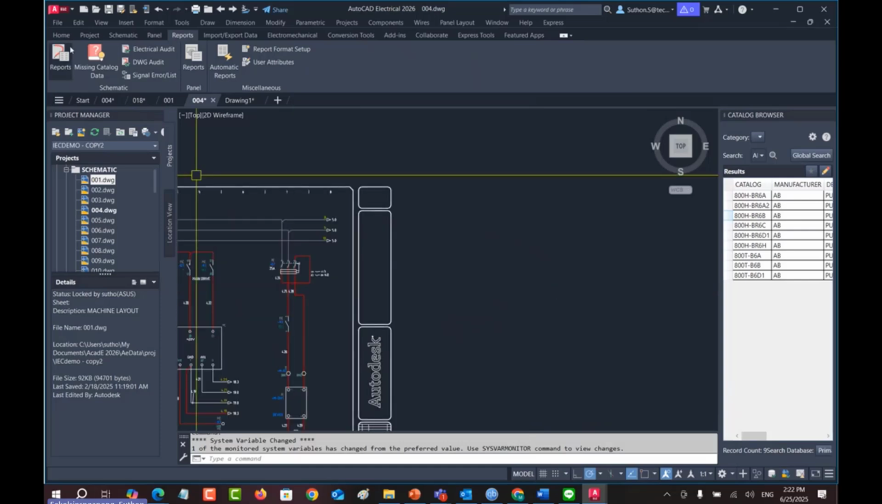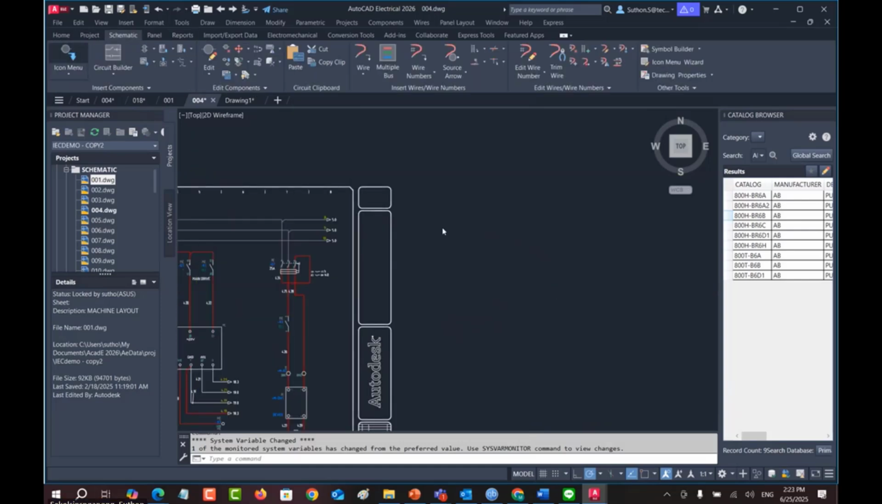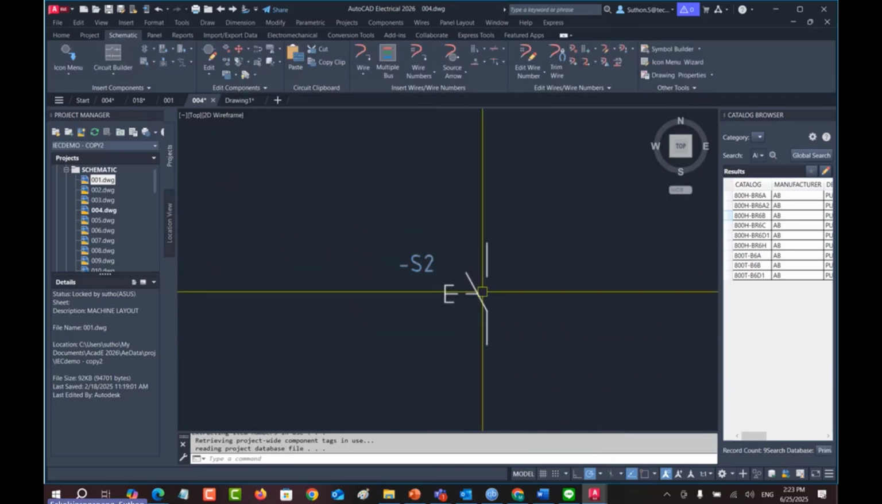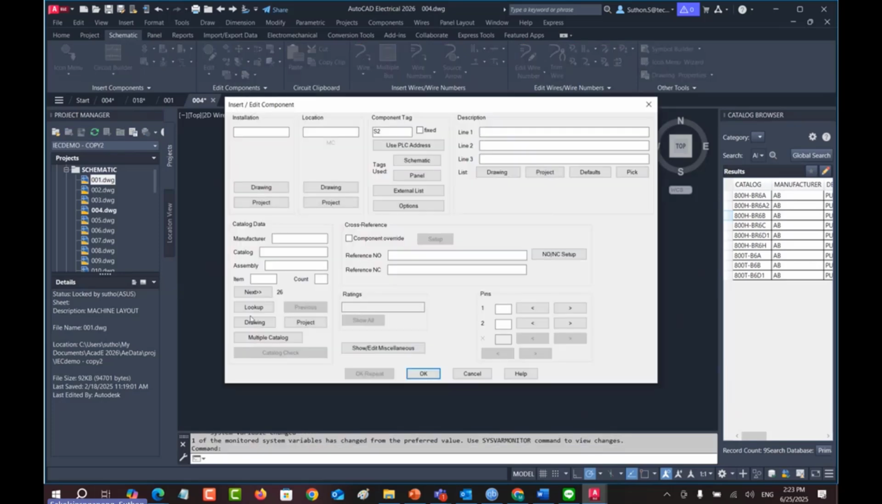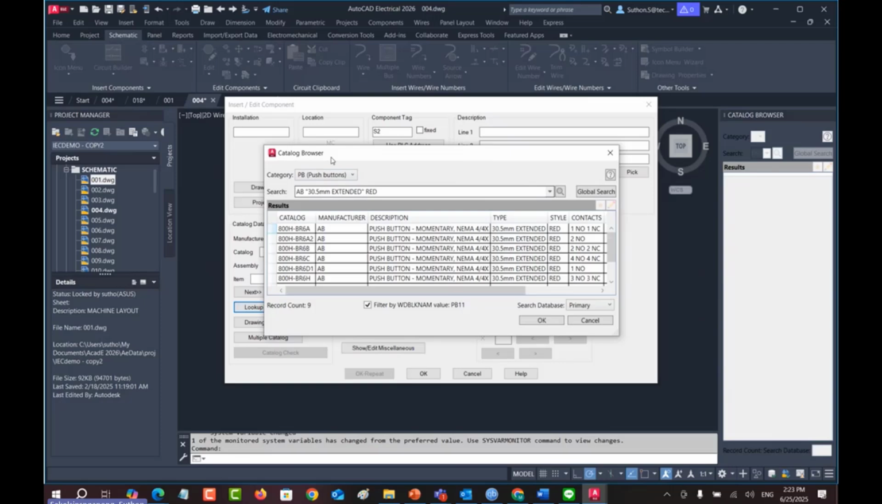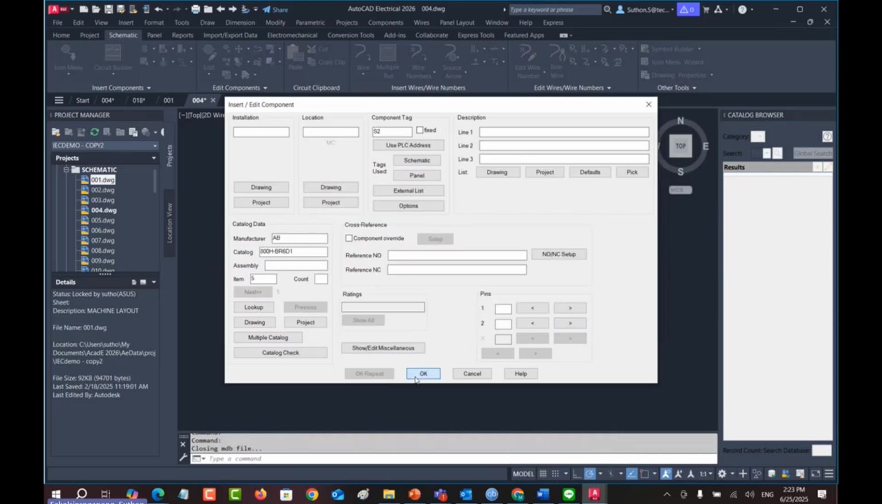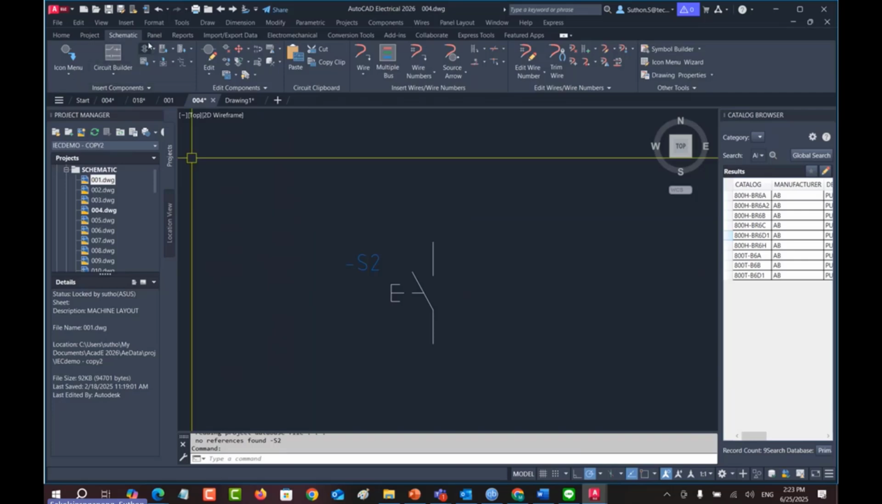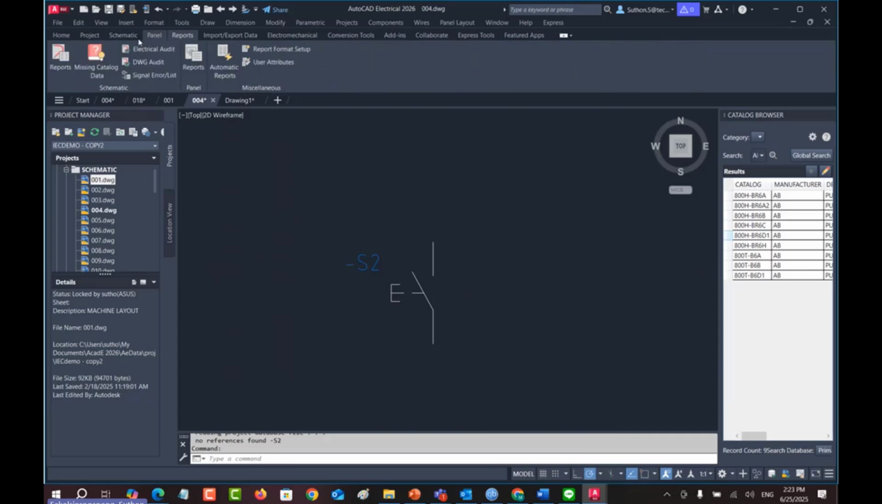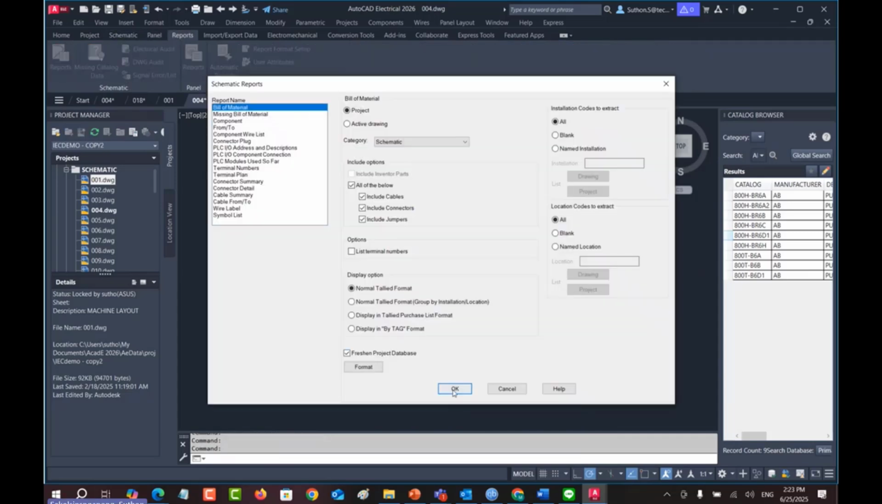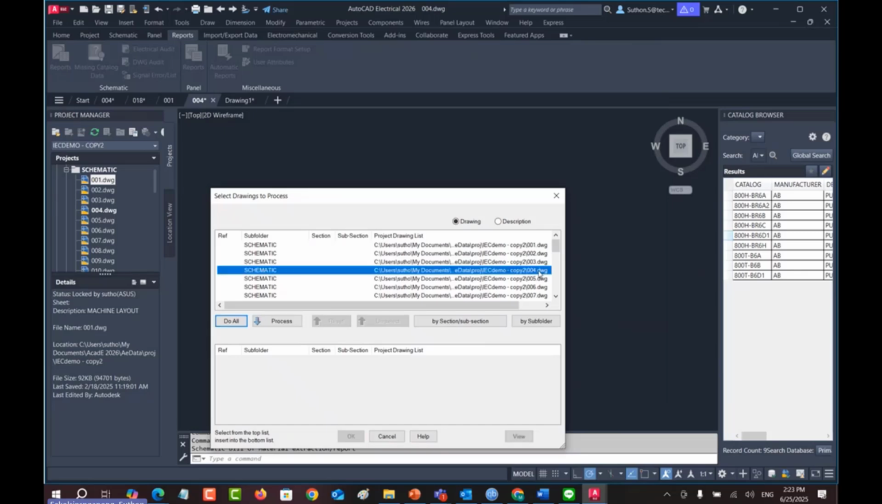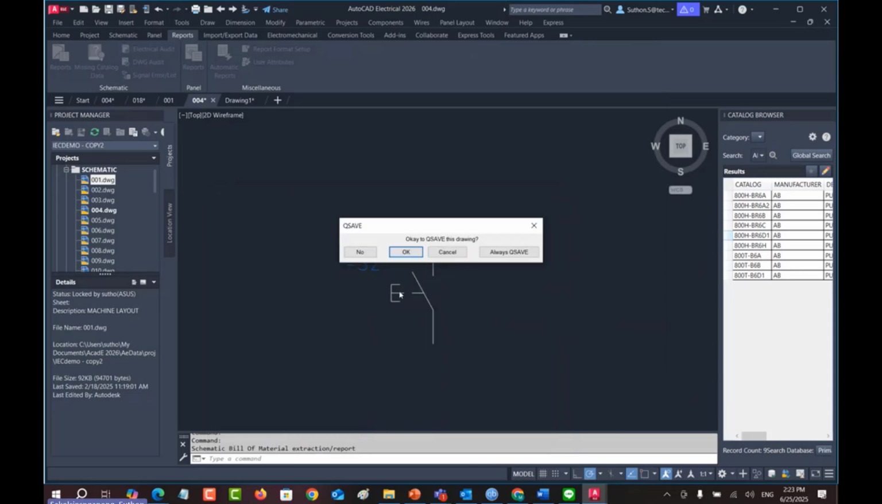For example, I will add the number here and the push button here. Okay, push button S2. And then I will do the lookup, because if I don't choose the lookup, the system can't extract my BOM. I have to choose AB. Okay, and then okay. I will show you the BOM of this drawing 004, right? And create the report of the 004 again. Process. Okay, save.